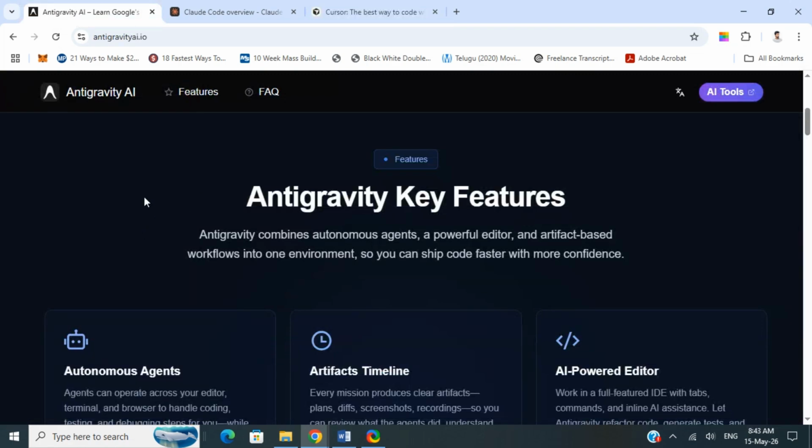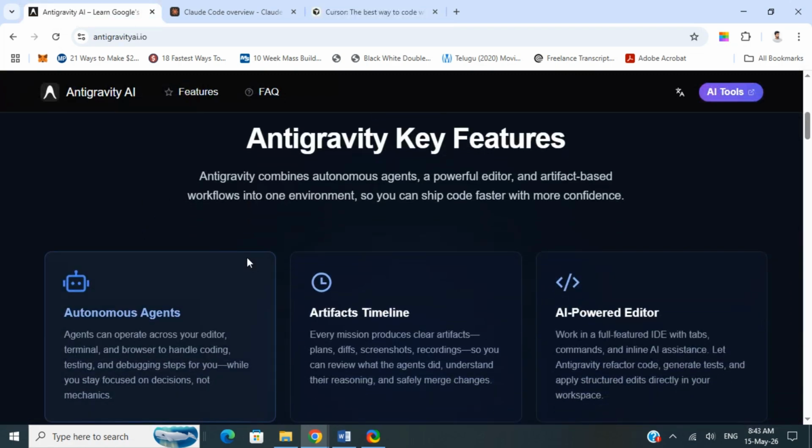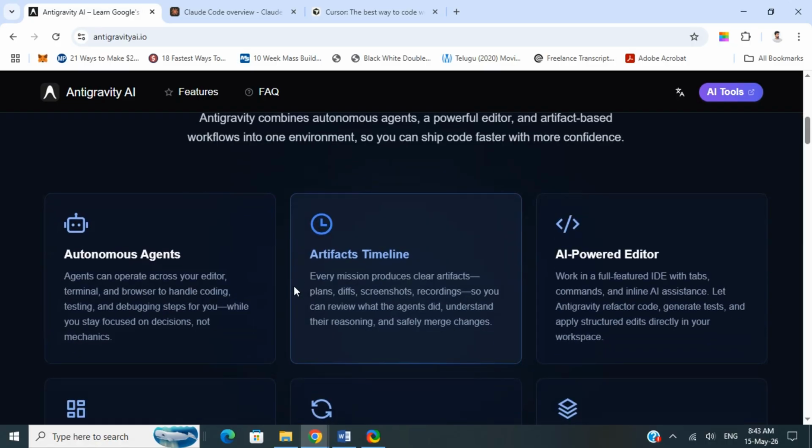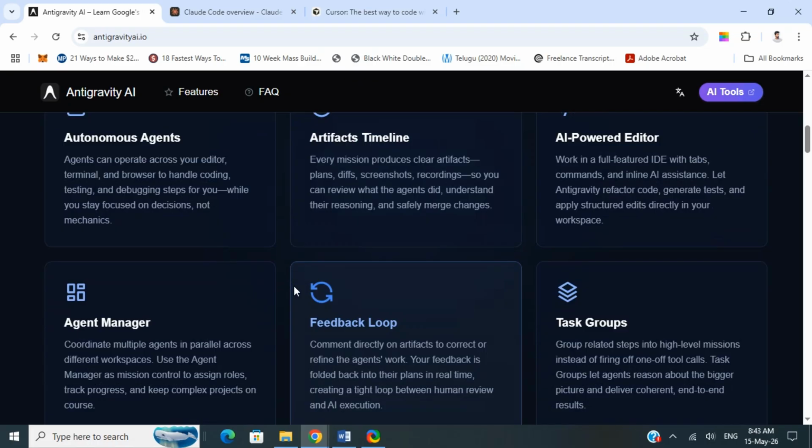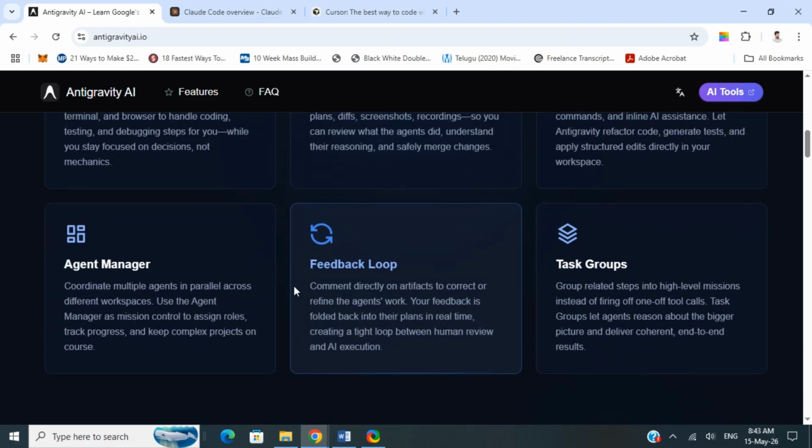So let's look into the pros of all three platforms. For Anti-Gravity, first is autonomy. It can handle surprisingly complex engineering workflows without constant prompting. Second, it understands context across files really well, which makes it feel very close to an AI agent. And you can clearly see where this is going: towards fully autonomous software development.